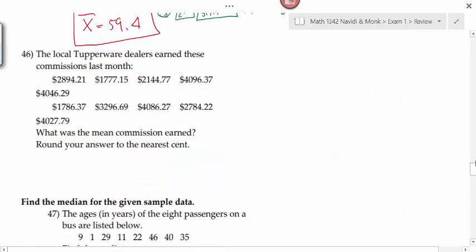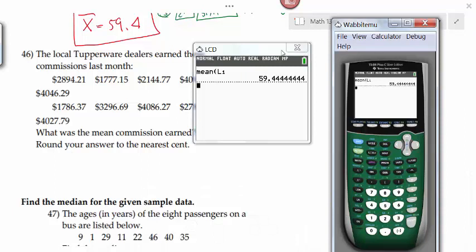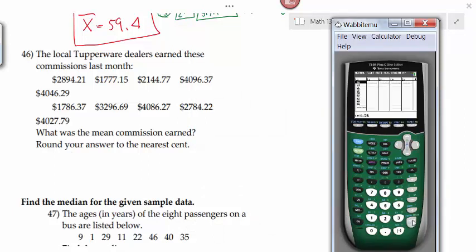Number 46, the local Tupperware dealers earned these commissions last month. Here's their commissions. What was the mean commission earned? Round your answers to the nearest cent. In order to do this one, we start by putting our data into the list, and I'm not going to write these steps down again because they're already on the review in the previous problem. We're just going to use the same steps. Let's type in our numbers.